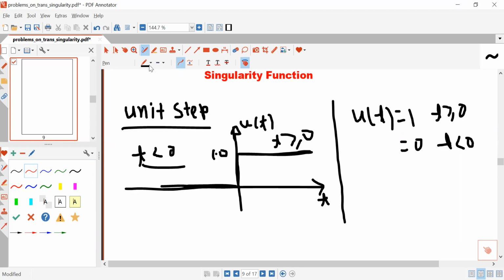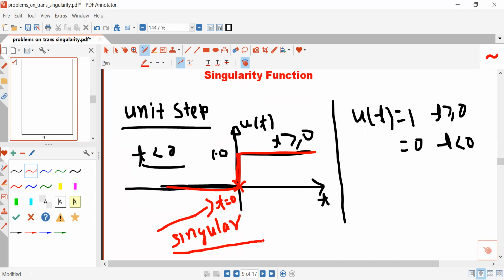And from this plot, from this characteristic, you can see that at origin, or at t equal to 0, this signal has a point of discontinuity. Less than 0, it is 0, but at t equal to 0, it suddenly jumps and its magnitude becomes 1. So at t equal to 0, this signal has a point of discontinuity, and this t equal to 0 is called a singular point. And as this function has a singular point, it is a singularity function.